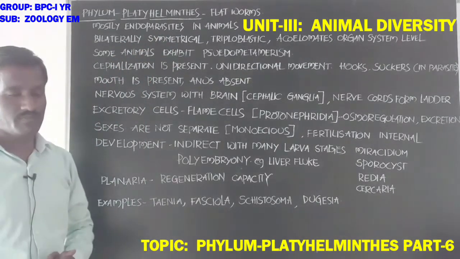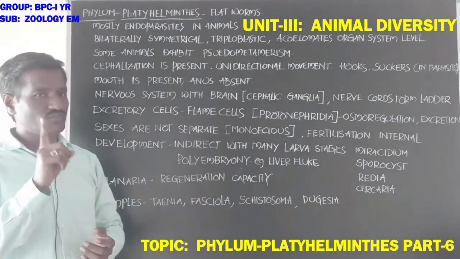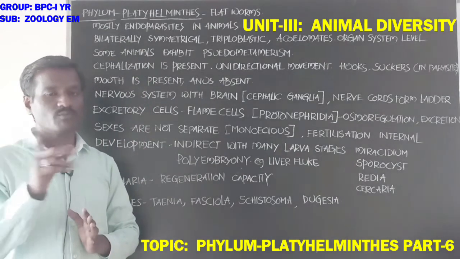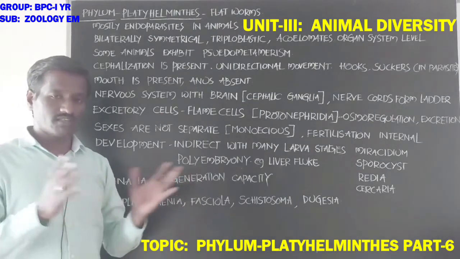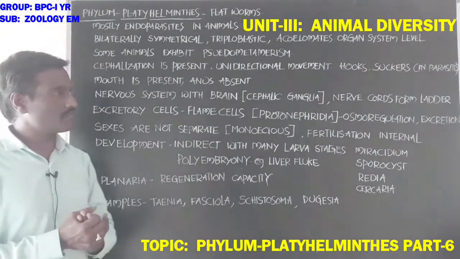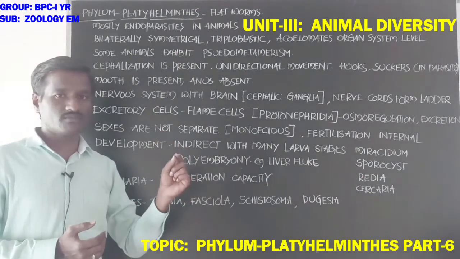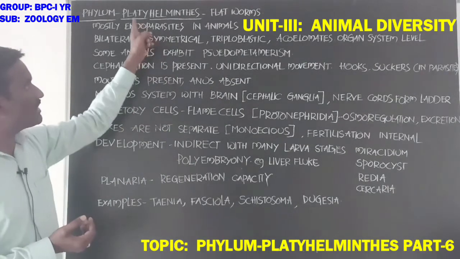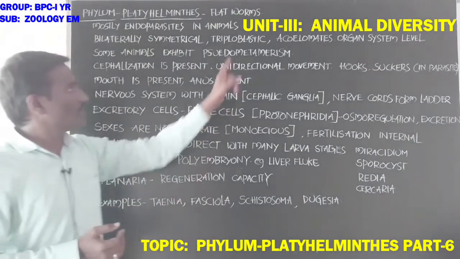Next, students, bilateral symmetry. These are the first animals which show bilateral symmetry. Animals from Porifera do not have symmetry, animals from Cnidaria show radial symmetry, and organisms from Ctenophora show radial symmetry. And animals from Platyhelminthes show bilateral symmetry.